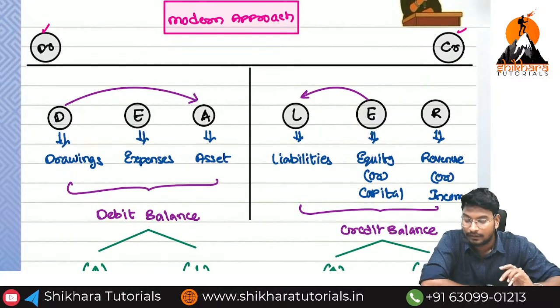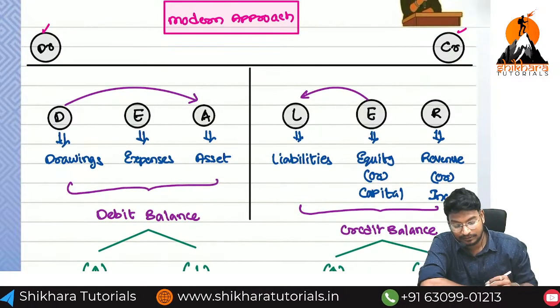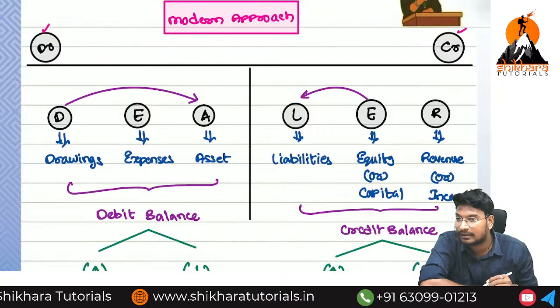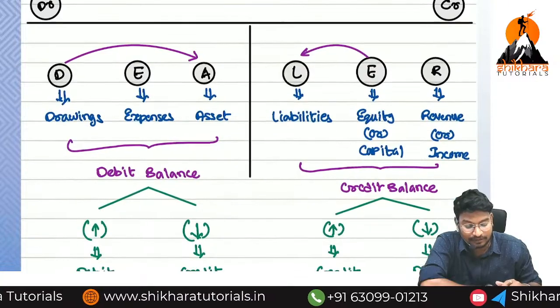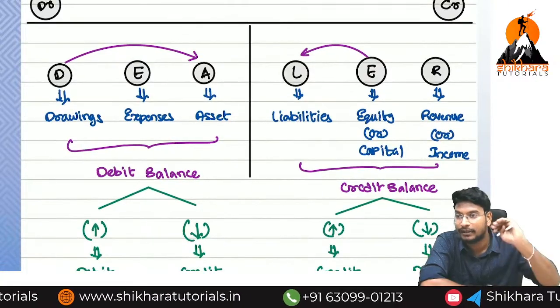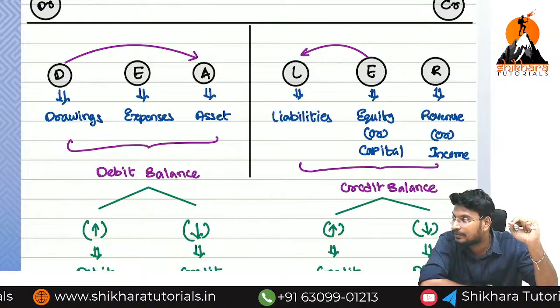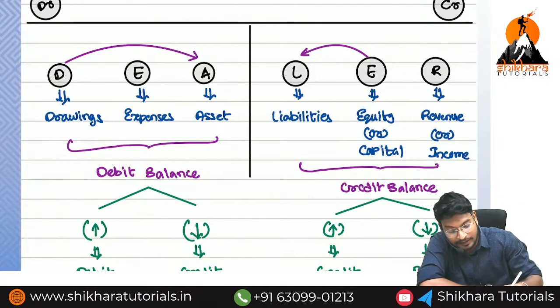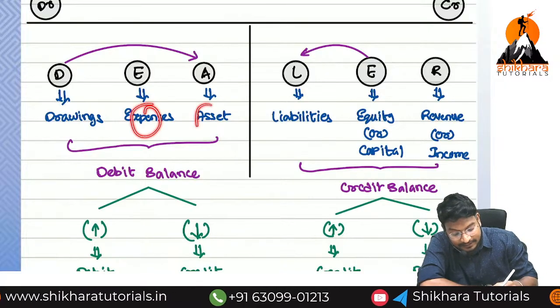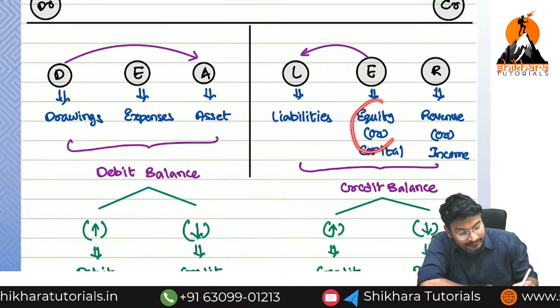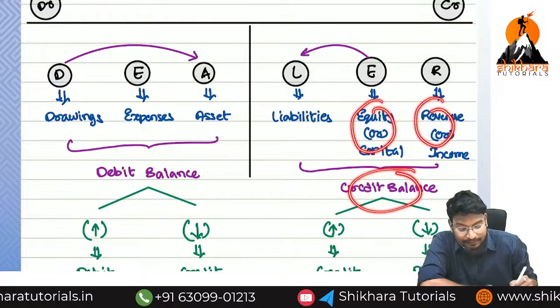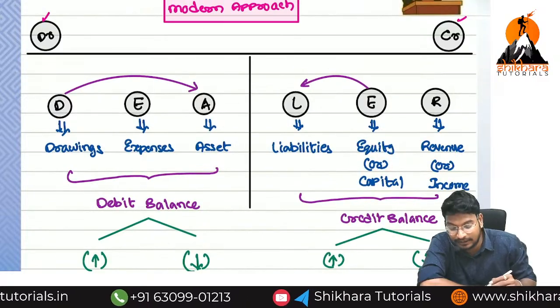While discussing the modern approach, even though we had 6 categories, we have bifurcated and at last we have come to the conclusion that we have only 4 categories. Expenses and assets will have the debit balance. Liabilities and incomes will have the credit balance. We have taken a shortcut, which is DEALER.